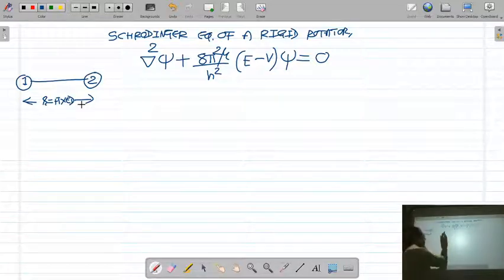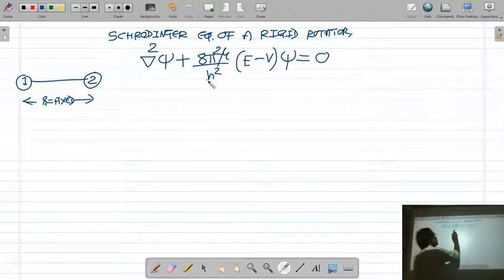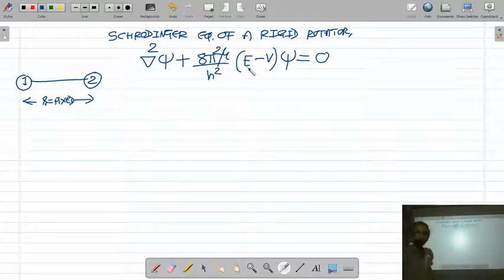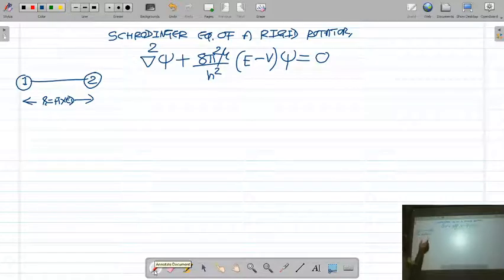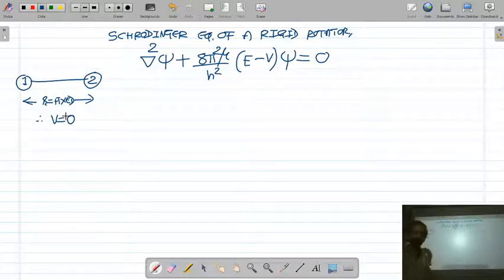You should know the meaning of each term. Psi is the wave function of the molecule. Mu is the reduced mass of the molecule. h is the Planck constant. E is the total energy of the molecule. V is the potential energy of the molecule. And psi is again the wave function of the molecule. Now, in a rigid rotator, r is fixed. Therefore, the potential energy of the molecule is 0.